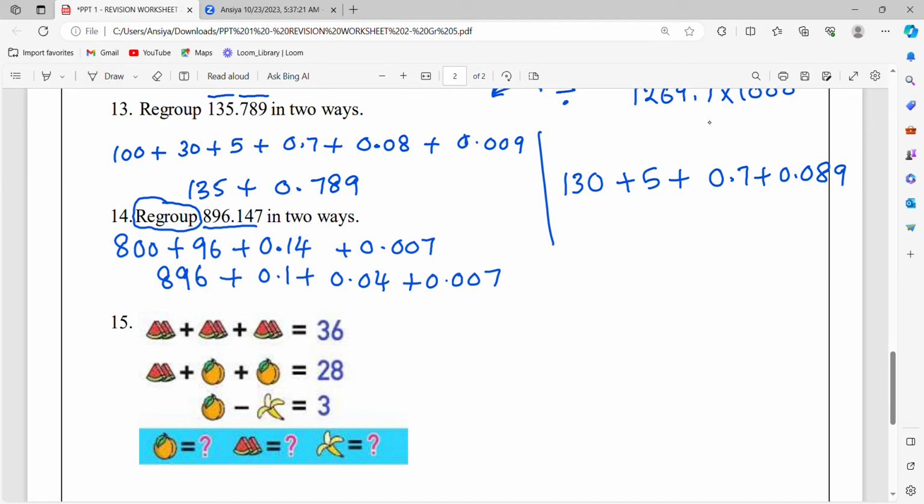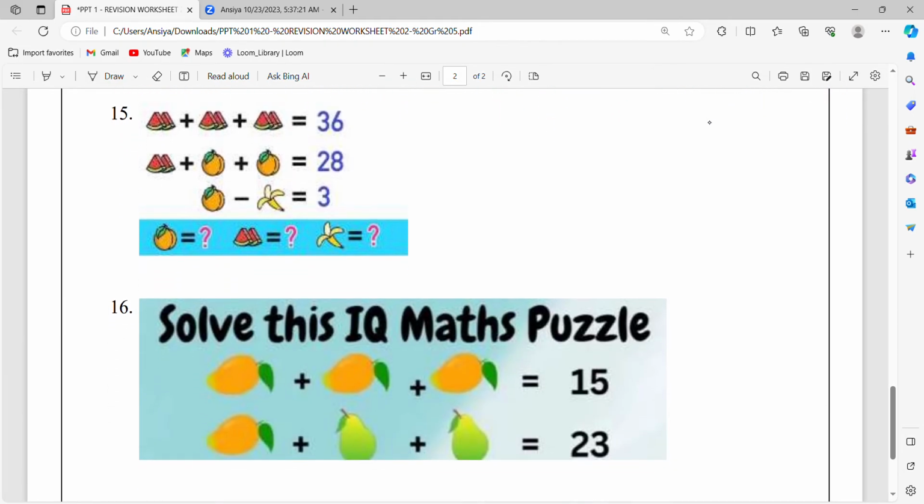And we are in the last topic, which is like a puzzle. Okay, picture puzzle to find out the value. So you can see there is a watermelon, there is a peach, and there is a banana. It's given three watermelons together, I mean three groups of watermelons together, 36. So you need to find out what will be the number of one set of watermelon. Again, some students, by seeing it, will say the answer, because they are good at calculations.